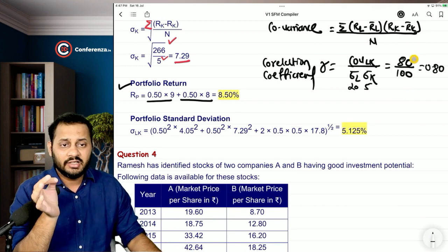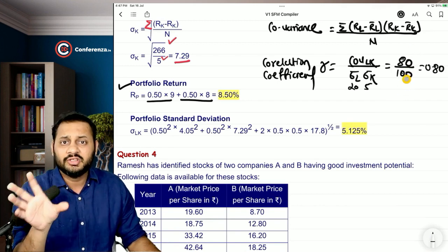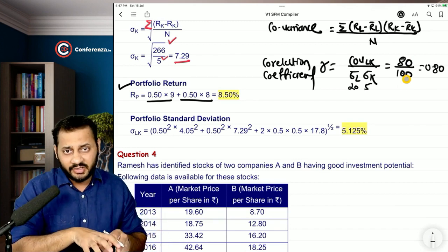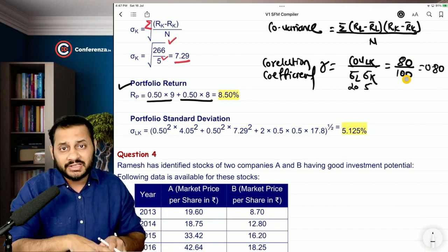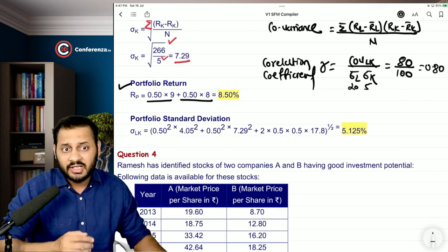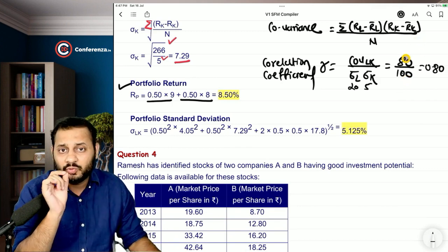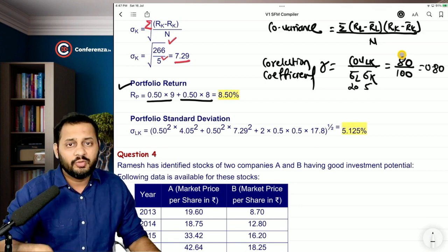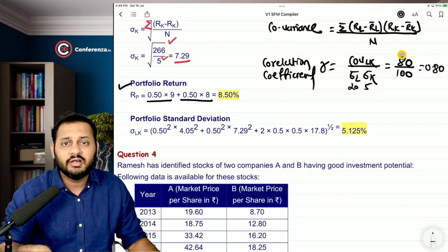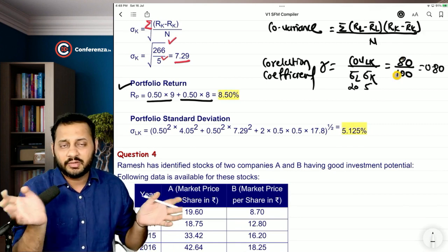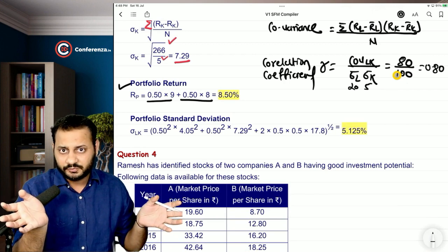This says that the separate risk of both the securities is 100, but when you combine the two securities, it brings the magic of diversification, the magic of risk reduction, and the total risk comes down to 80. So 80 is the risk when you put both the securities together, and 100 is the risk when you put both the securities separately, individually.